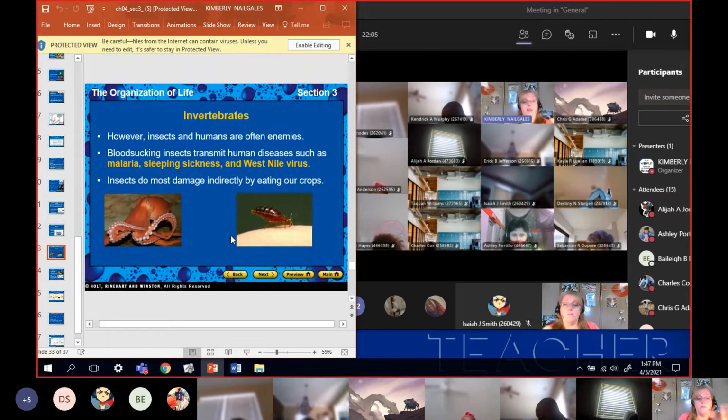But with the vertebrates, we have some that are good and some that are bad, and the invertebrates too. We know that they can cause sicknesses. We know that the bugs can make us sick.